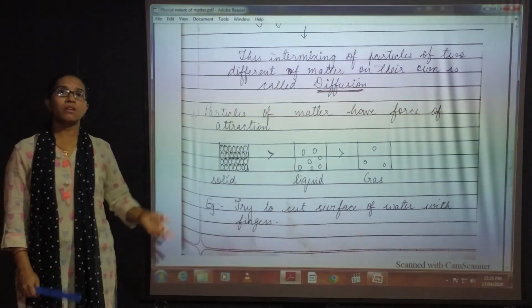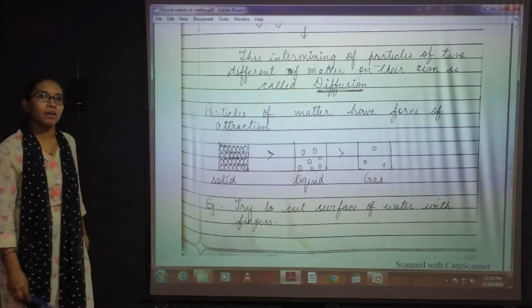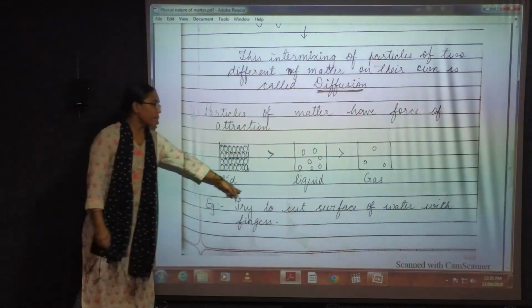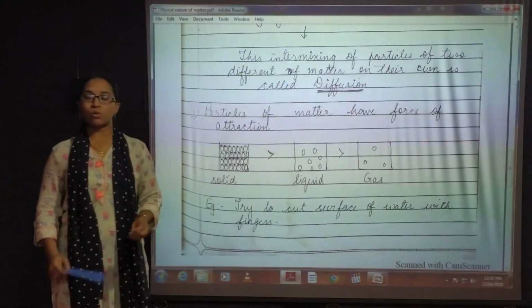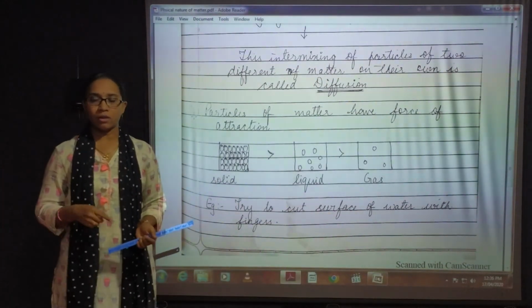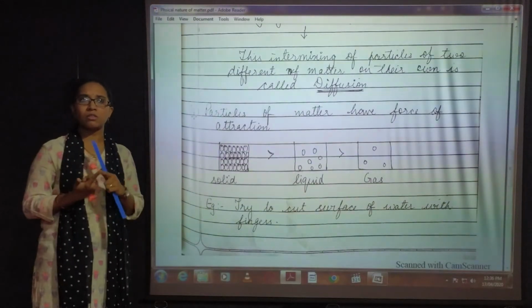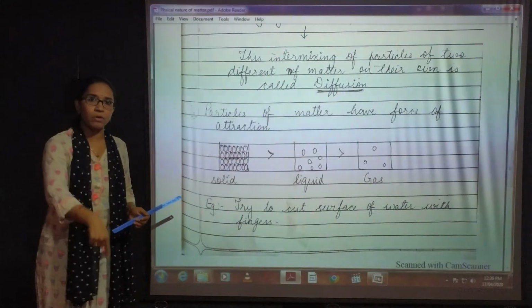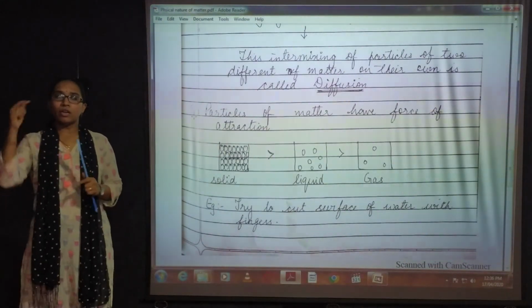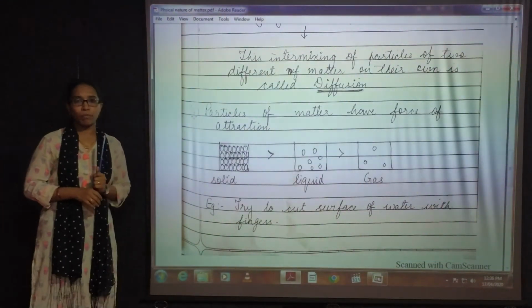Now to make it clear with the characteristics of matter, I have an example for you. Try to cut the surface of water with your finger. Take a bucket filled with water. Try to put your finger into it. Can you put your finger into it? Your finger is a solid state of matter. The water is a liquid state of matter. You can easily put your finger into that liquid form of water.